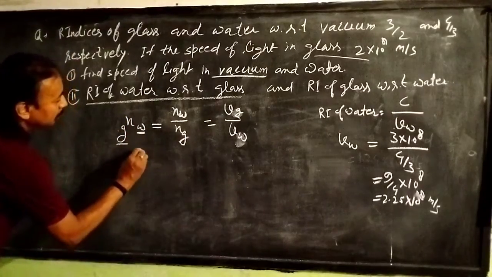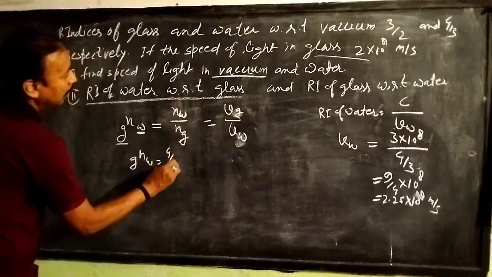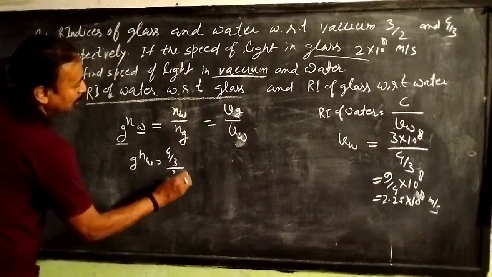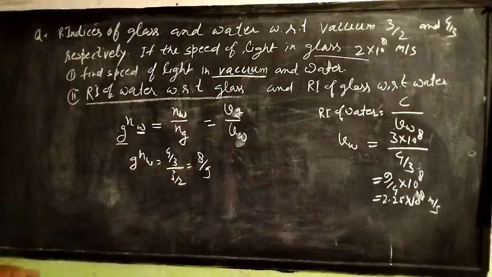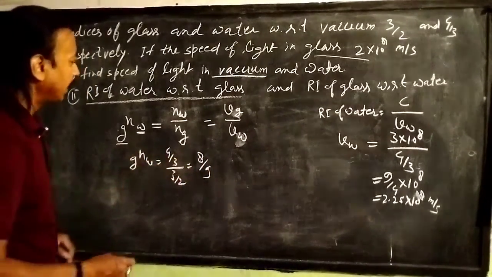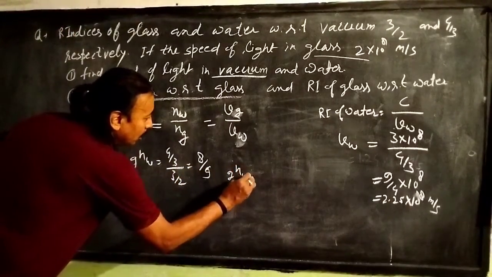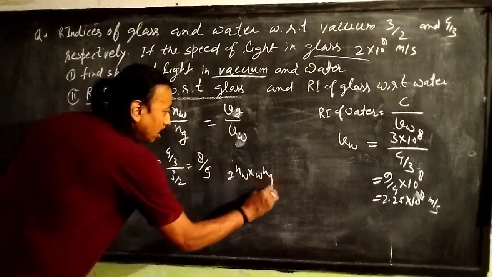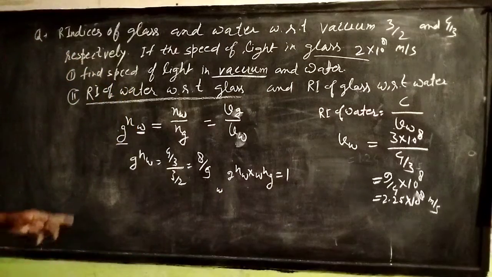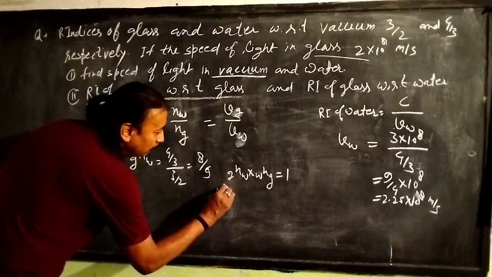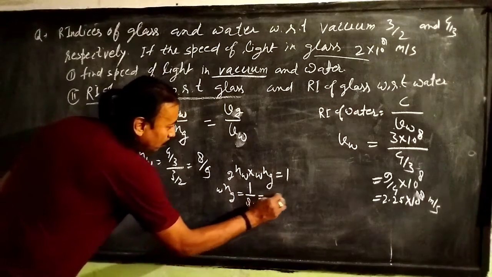So G and W equals refractive index of water, 4/3, by refractive index of glass, 3/2, which is equal to 8/9. Refractive index of water with respect to glass will be 8/9, and we know that G and W into W and G equals 1. So refractive index of glass with respect to water, W and G, equals 1/(8/9), that is equal to 9/8.